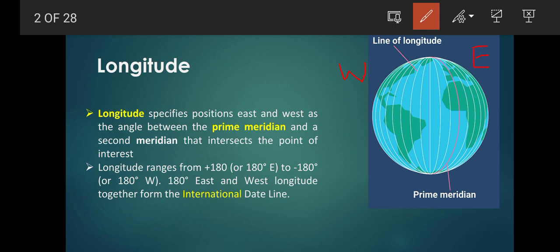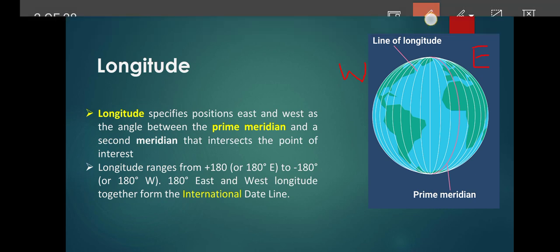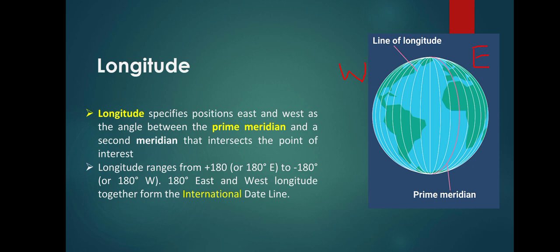Here, as you can see, is the international dateline term. The international dateline is the line present on the opposite side of the prime meridian, because in this picture we can only see the front side of the globe, but if we see the back side of the globe, we will come to know that there is also a line that dissects the earth into two equal parts.